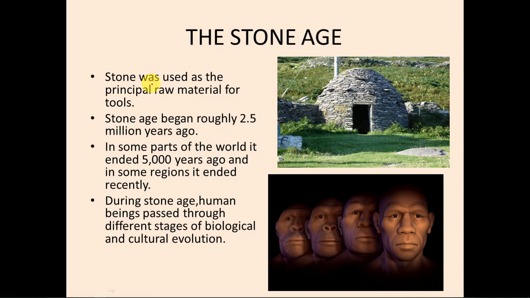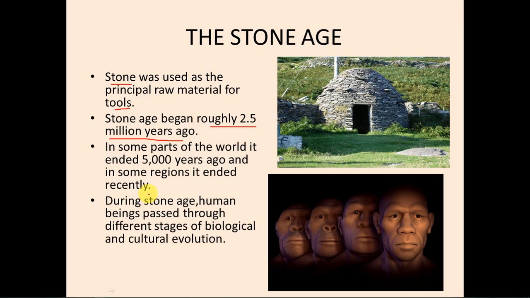What was used as the principal raw material? Stone was used for making tools. Not just for making tools, it was used for making weapons also, for making houses also, right? Now this Stone Age began roughly around 2.5 million years ago, right? And in some parts of the world it ended 5,000 years ago, and in some regions it ended recently.